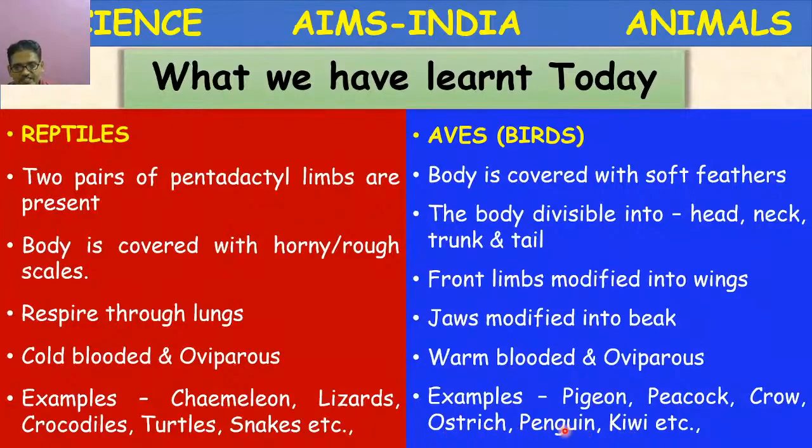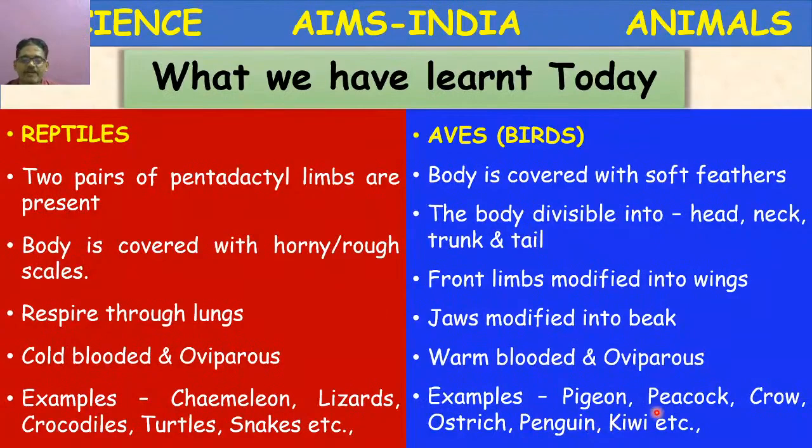Let us discuss these three birds. Birds are mainly divided into two categories: flight birds and flightless birds. The birds which can fly, and the birds which cannot fly. These ostrich, penguin and kiwi are geographically distributed.